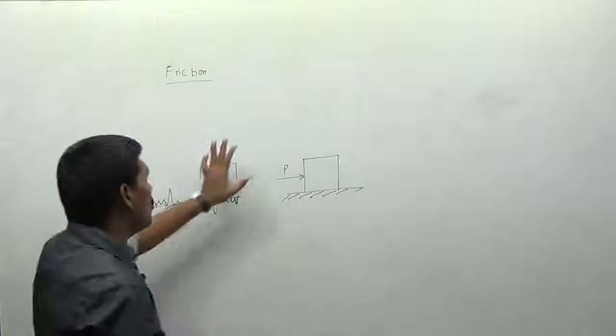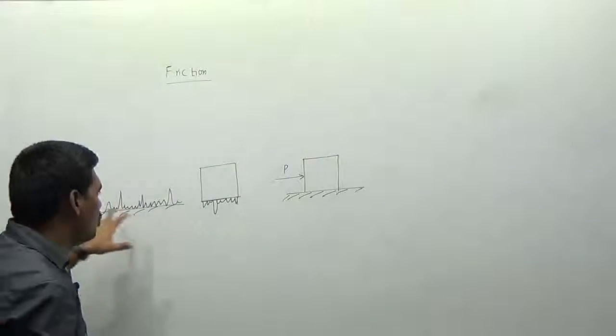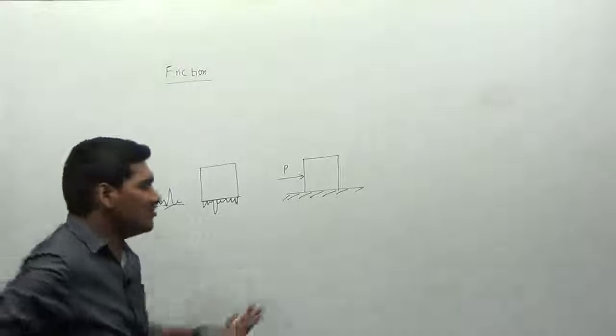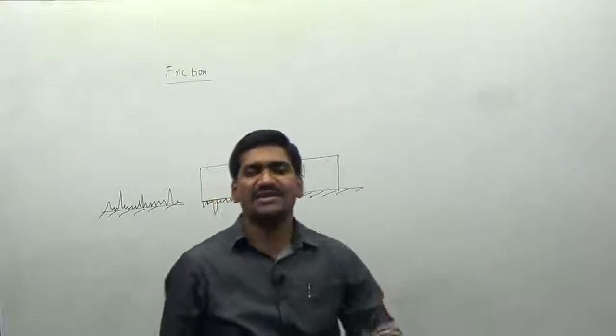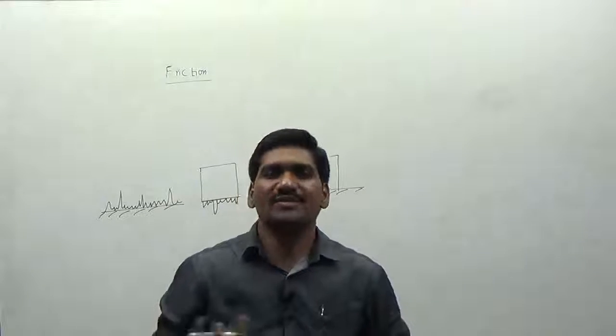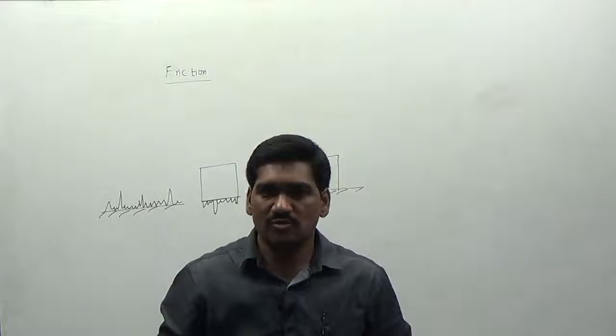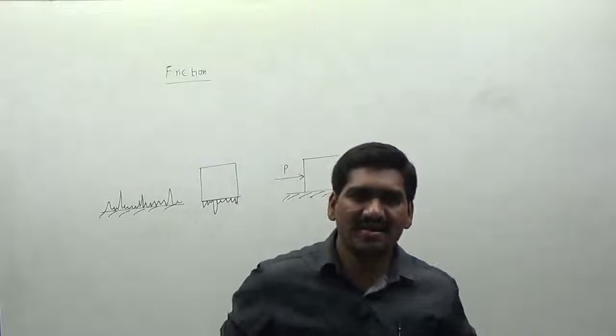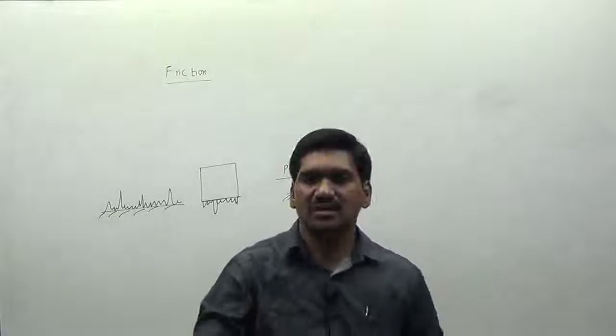So what I want to say is, friction is mainly due to the surface irregularities. The friction force always depends upon the surface irregularity present between the two contact surfaces. The more the surface roughness, the more the frictional resistance. Now I want to discuss the theory of friction.